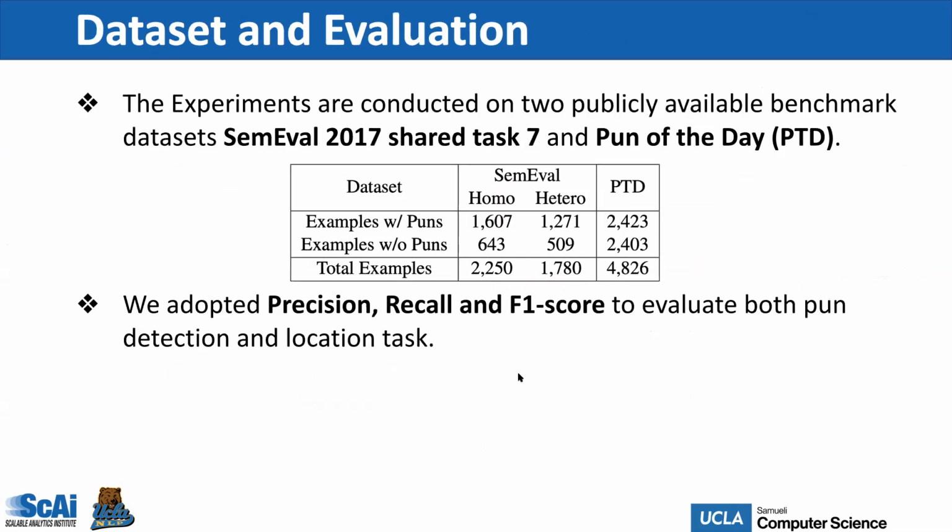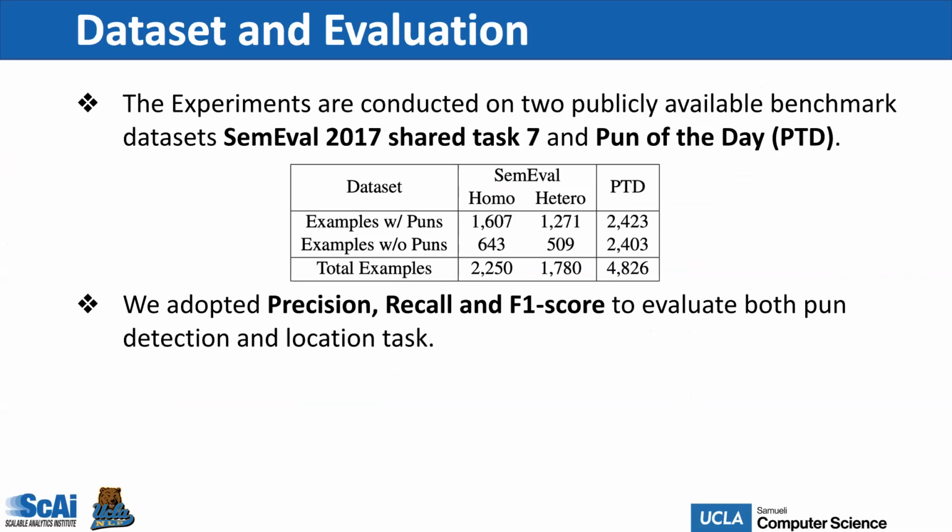The two experimental datasets are the largest publicly available benchmarks that are used in the existing studies. Because the Pun of the Day dataset does not provide the location of the pun words, we only work on the pun detection task on this dataset.